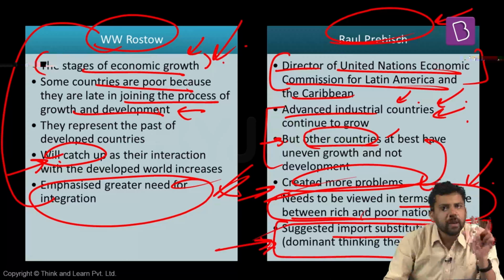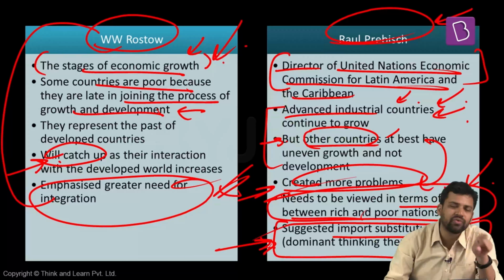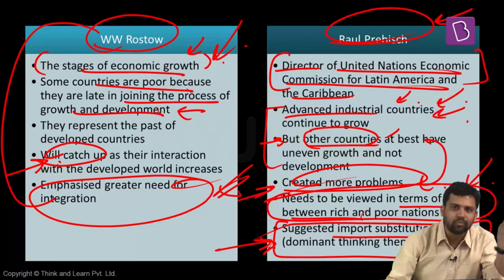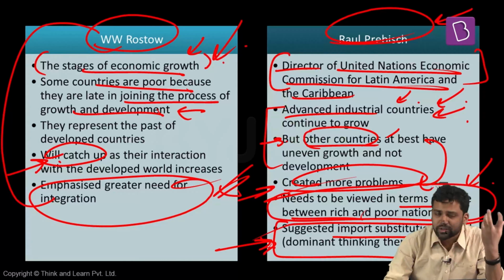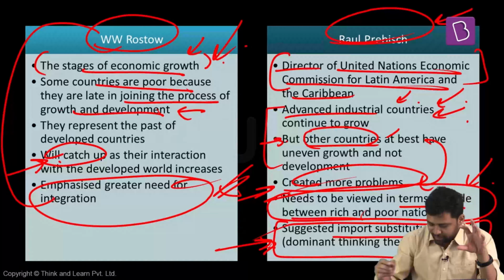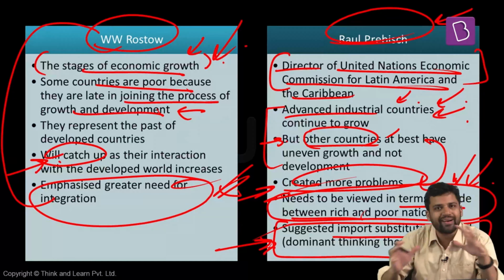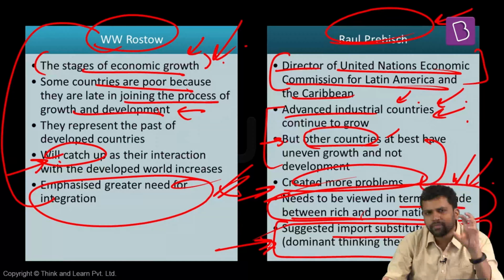So Raul Prebisch is suggesting an import substitution model. That means you should replace the foreign imports with your own domestic production. Rather than depending on foreign products that you're importing from outside, try to build your own capacity. Try to produce your own domestic products. So that might dismantle this unequal trade relation that they have: raw materials are exported and final products are imported.